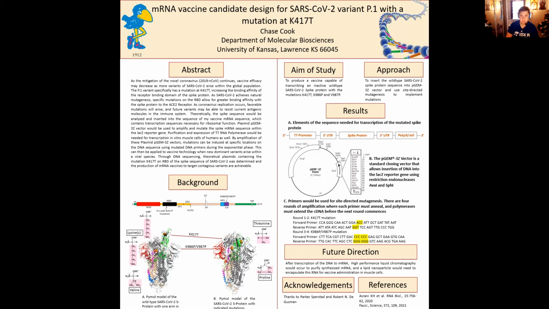Same thing would occur for the proline mutations found in the central helix. This would be rounds 3 and 4. Plasmids with the K417T mutation would denature, primers would anneal, replication occurs with new mutations, and old DNA is digested with type 2 restriction enzymes. Once all three mutations have been implemented, the plasmid vector is ready for transcription.